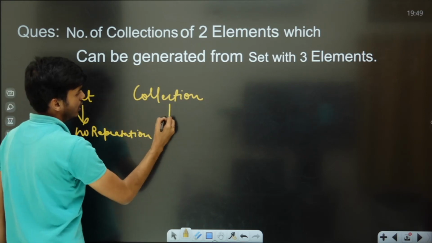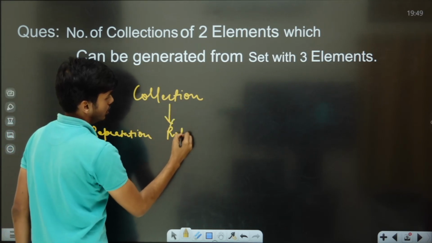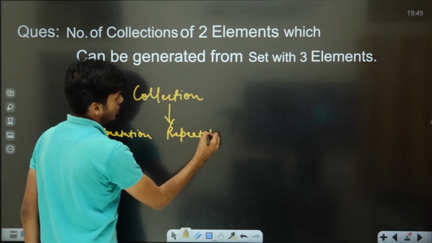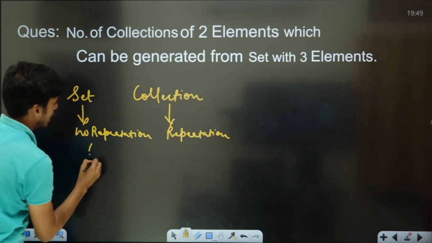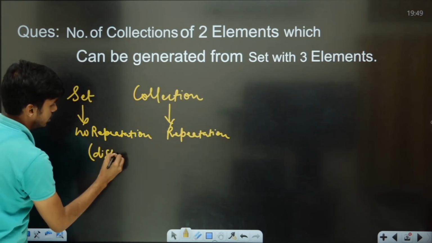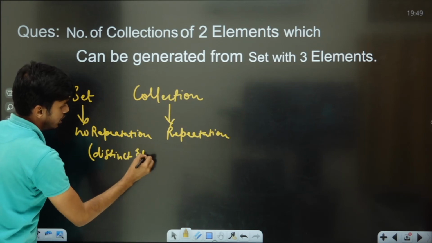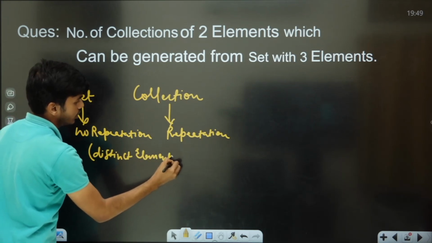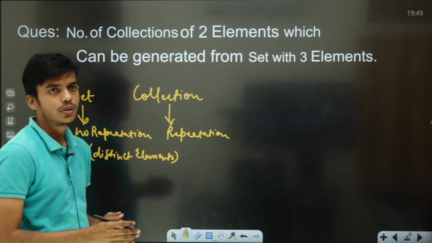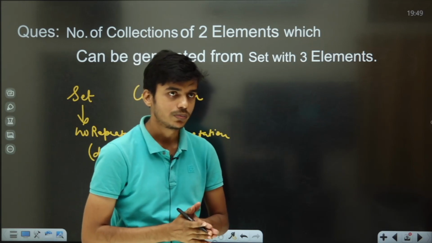And collection has repetition. No repetition means distinct elements, and repetition means non-distinct elements. Elements may not be distinct in case of collection.